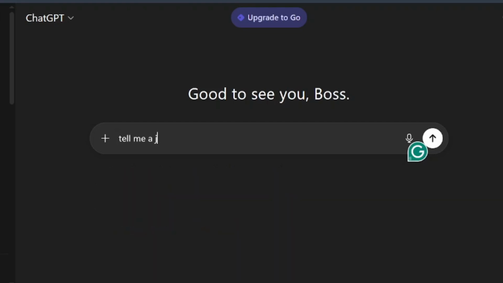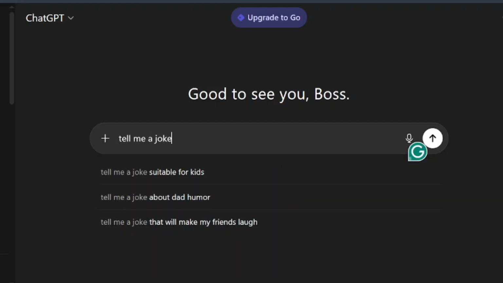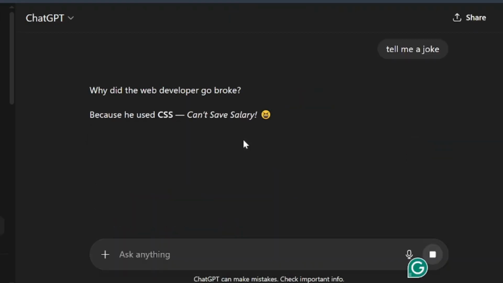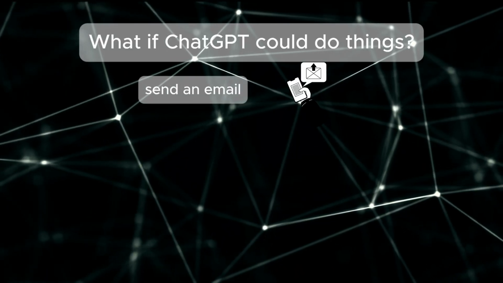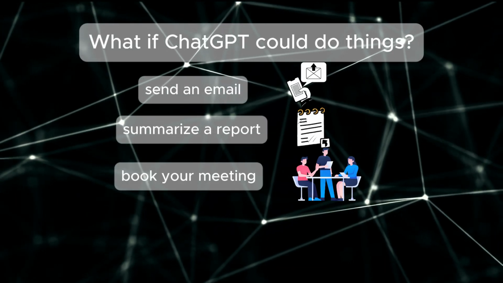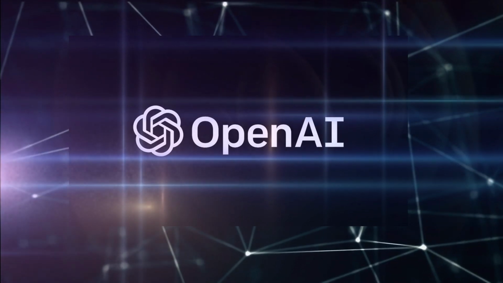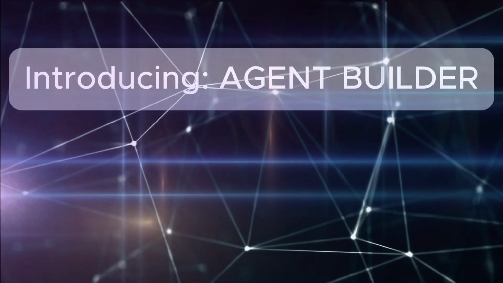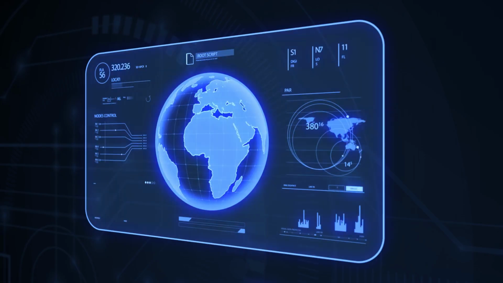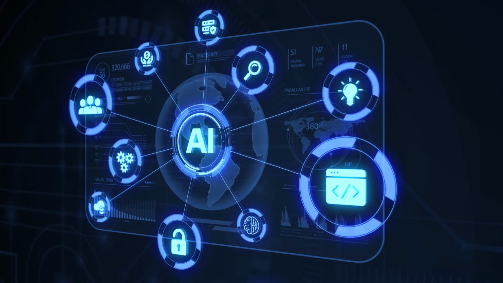You've used ChatGPT. It answers, explains, even jokes sometimes. But what if it could act, send an email, summarize a report, book your meeting, manage your business? That's the dream OpenAI is chasing with something brand new, Agent Builder. And if this works, it might just change how we use AI forever.